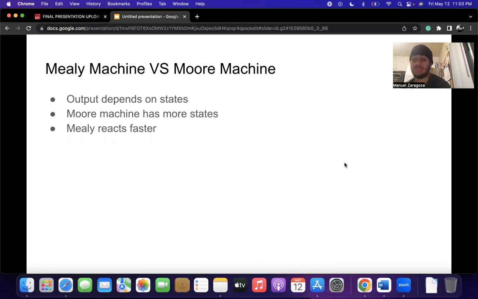Another difference is that for a Mealy machine, the value of the output is a function of the transitions and the changes when the input logic on the present state is done. For a Moore machine, the value of the output function is a function of the current state and changes at the clock edges, whenever state changes occur. Lastly, Mealy machines react faster to inputs and generally react in the same clock cycle.